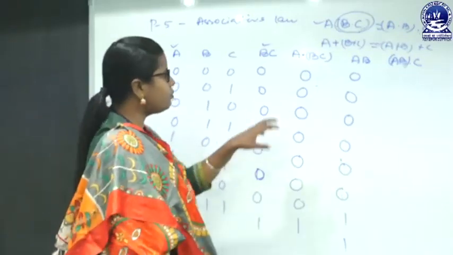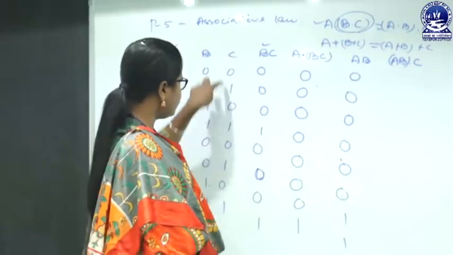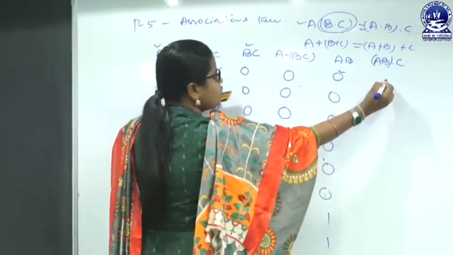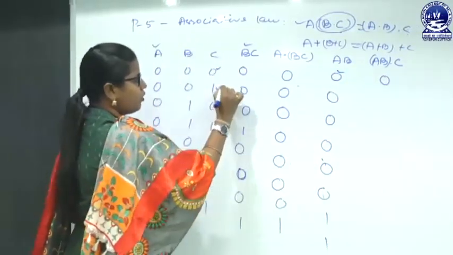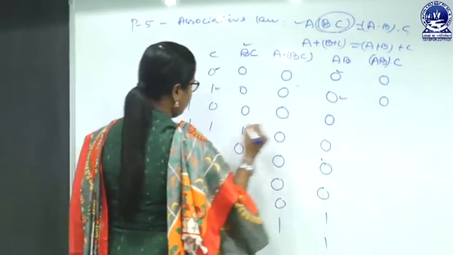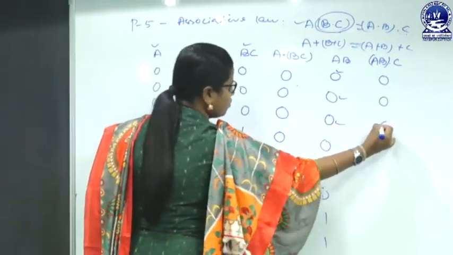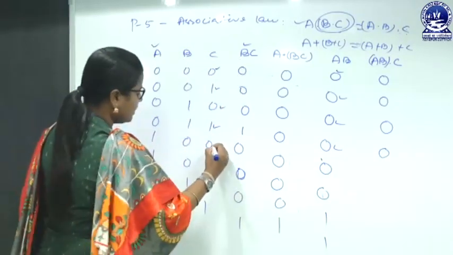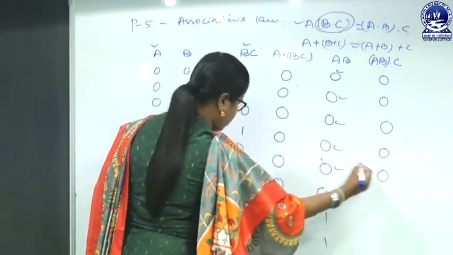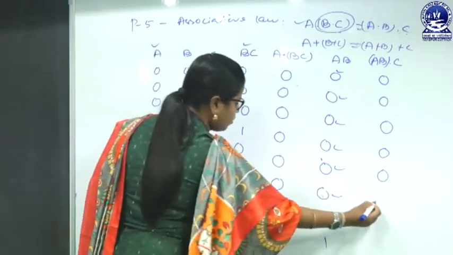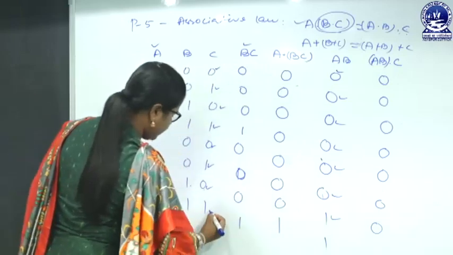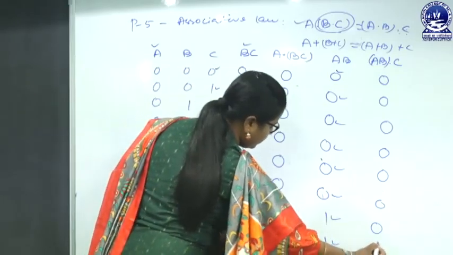Next we have to multiply this one by C. So 0 and 0, the answer will be 0, 1 and 0 is 0, 0 and 0 is 0, next 1 and 0 is 0, 0 and 0 is 0, 1 and 0 is 0, 0 and 1 is 0, and the last one 1 and 1, this is 1.